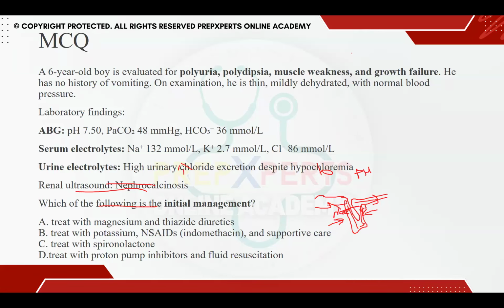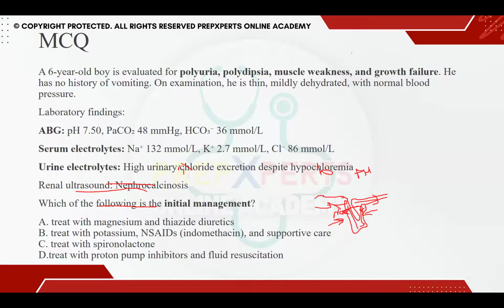Bartter is very similar to RTA, but in Bartter there is a defect of the sodium-potassium-2-chloride transporter. Whenever there is a defect of this particular pump, the patient presents with salt wasting, so they have low sodium. They also present with potassium wasting because it is not being absorbed, as the pump is defective.